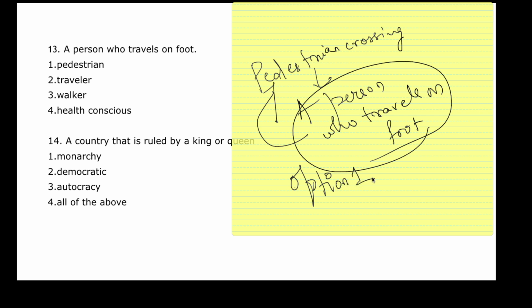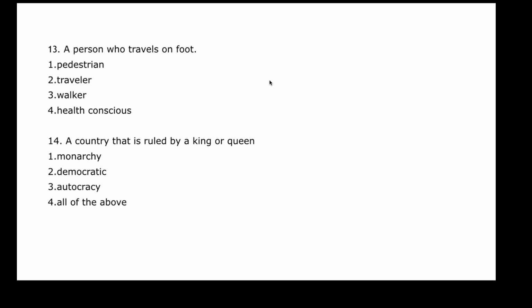Clear? So a person who travels on foot is known as a pedestrian. So what is the single word given for this statement? A person who travels on foot is a pedestrian, okay? Similarly, question number 14, okay? That's again a statement given. You have to find out a single word for it. Alright?